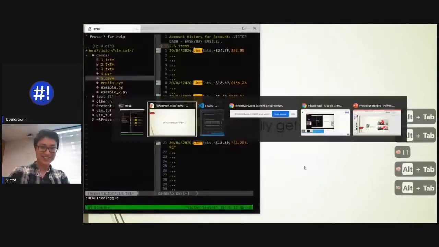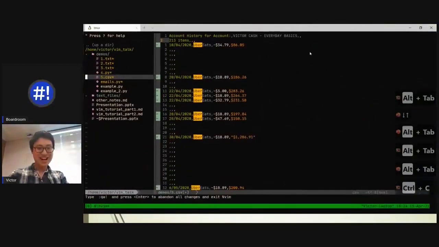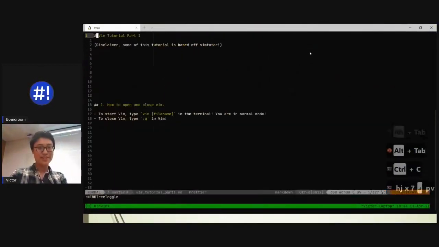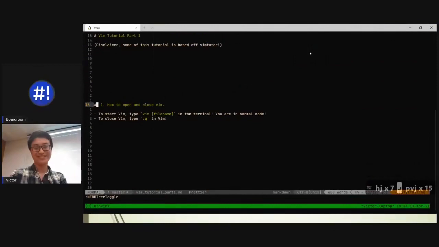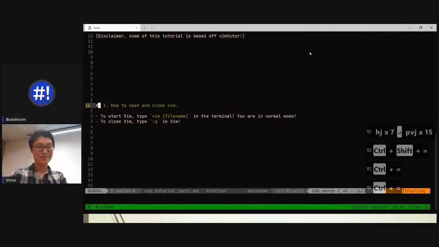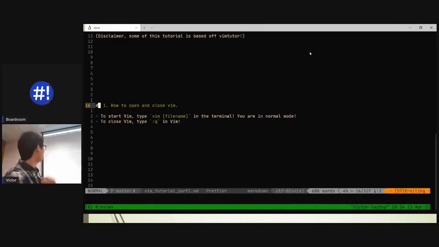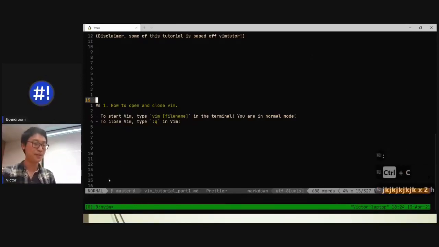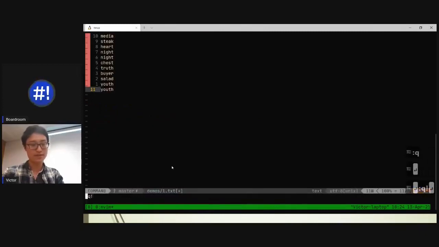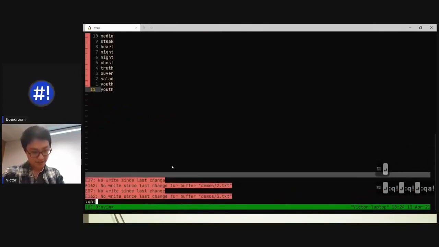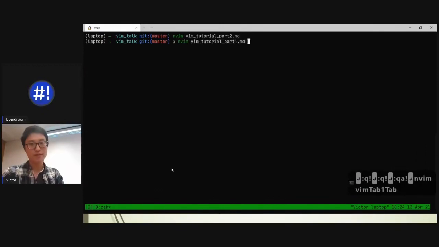What's the next slide? Yeah, okay, cool. Easy. So let me open up vim_tutorial_part1.md, and guess what? I wrote this file in Vim as well. So good. Let me just zoom in a bit more for you guys. Great. So first of all, how do you open and close Vim? Not knowing how to close Vim is one of the most iconic questions that students get, right? Essentially, from normal mode, you can see the modes down the bottom here, right? There's normal mode. In there, you just type :q and press enter. And that is because I have some unsaved changes. Sorry, let me just quit everything. There we go, vim_tutorial_part1.